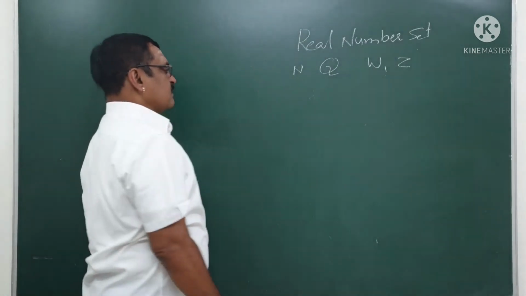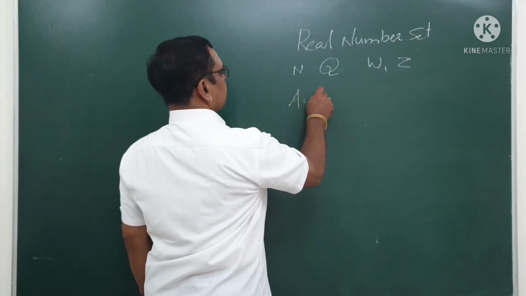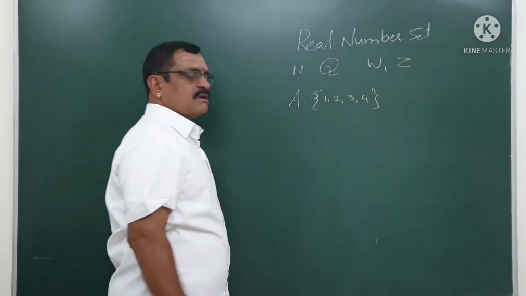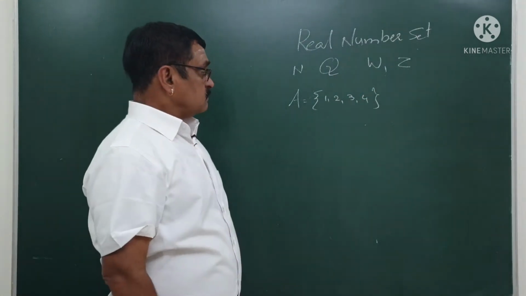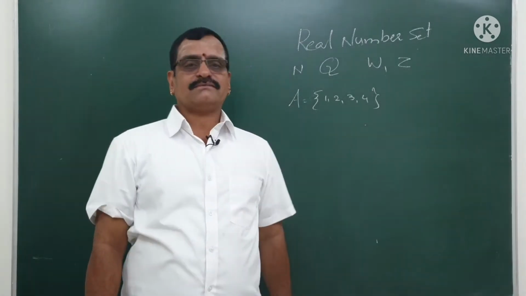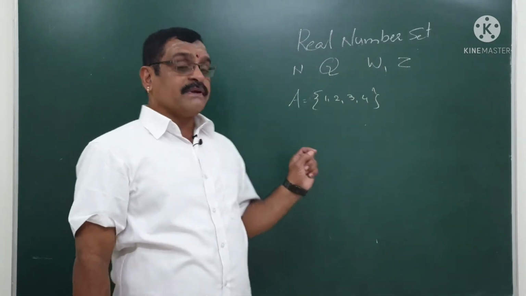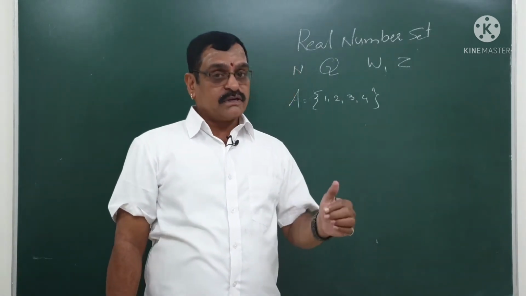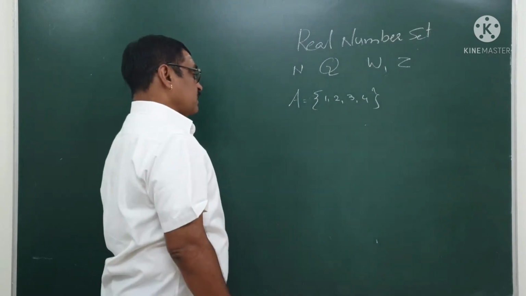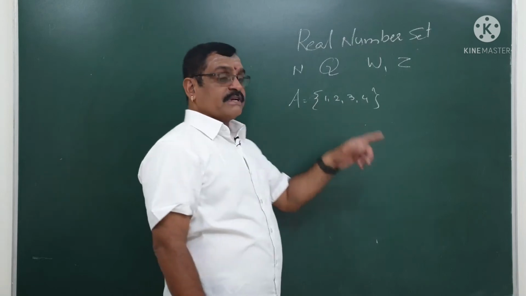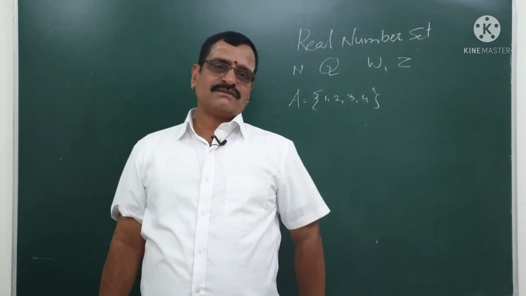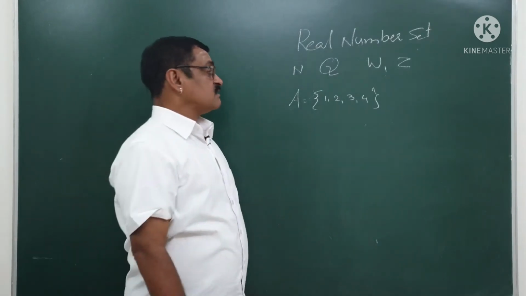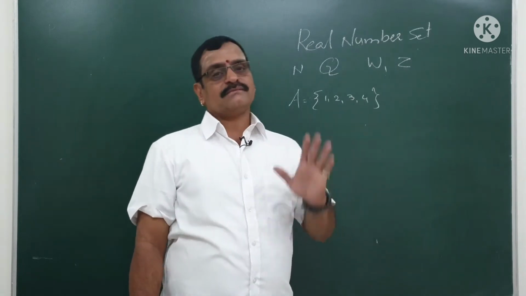For example, I write a set like this: A is equal to {1, 2, 3, 4}, the first 4 natural numbers. In this set, the first element is 1, the second element is 2, the third element is 3, and the fourth element is 4. These types of sets are called discrete sets. Why? Because you can discretize the elements.